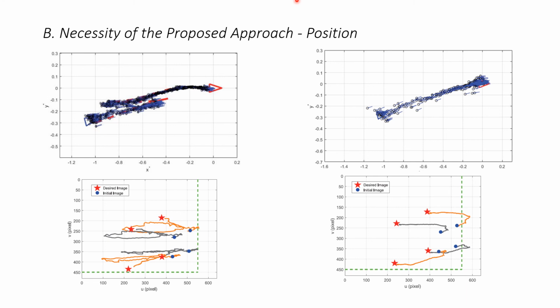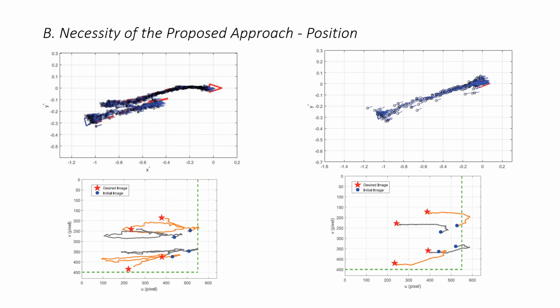For the same initial pose of the robot, the figures on the right demonstrate the experimental results using a visual stabilization control based on the backstepping method. In the first figure, it is seen that the trajectory of the robot is simpler and smoother compared with the figure on the left. However, in the second figure on the right, it can be clearly seen that the image trajectories of the feature points are out of the virtual image boundaries.